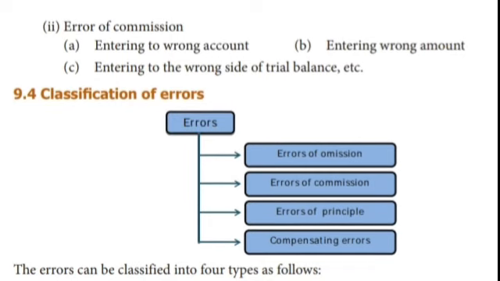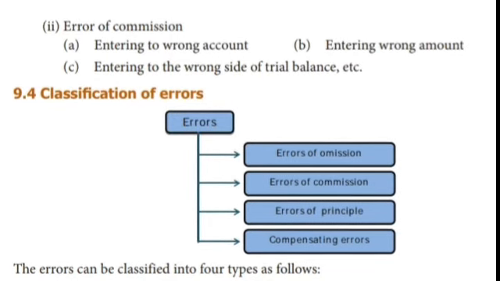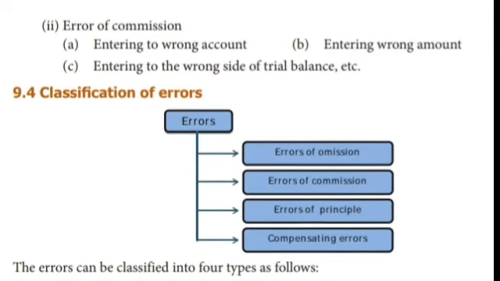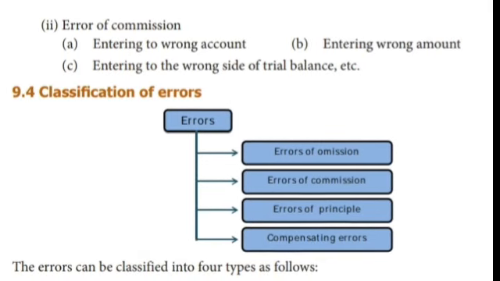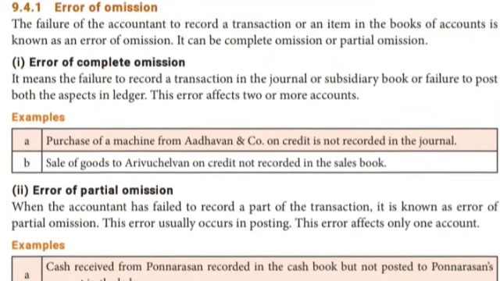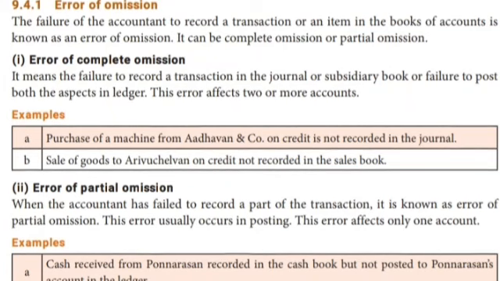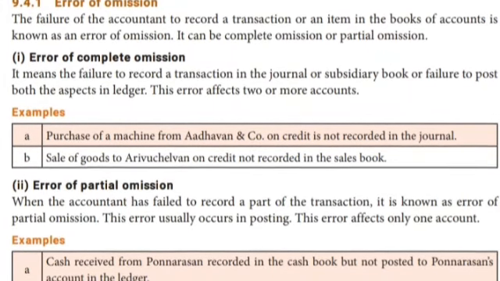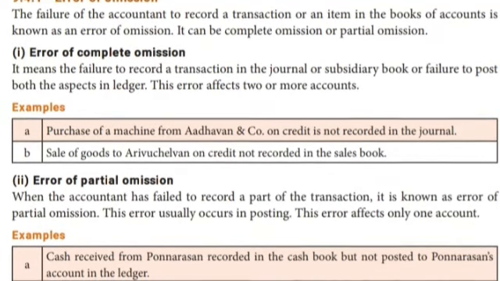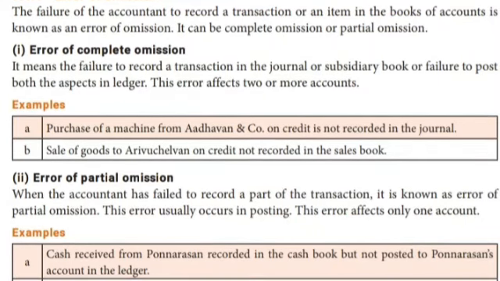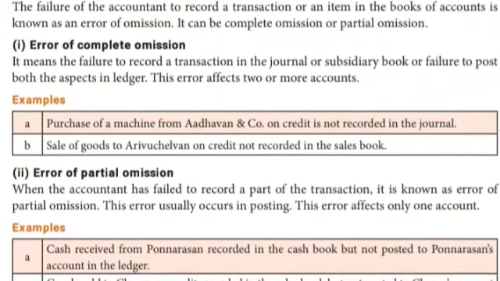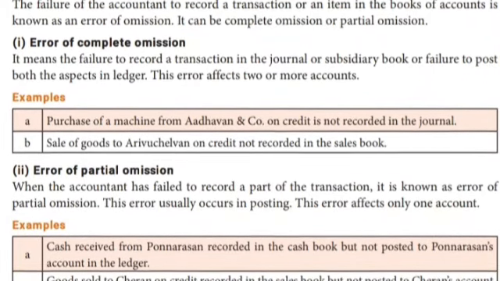Next one, classification of errors. We have four classifications: error of omission, error of commission, error of principle, and compensating errors. Let's see what is that. Error of omission: the failure of the accountant to record a transaction or an item in the books of account, complete omission or partial omission, is known as an error of omission. Complete omission means leaving it out completely, or else partially leaving it out.